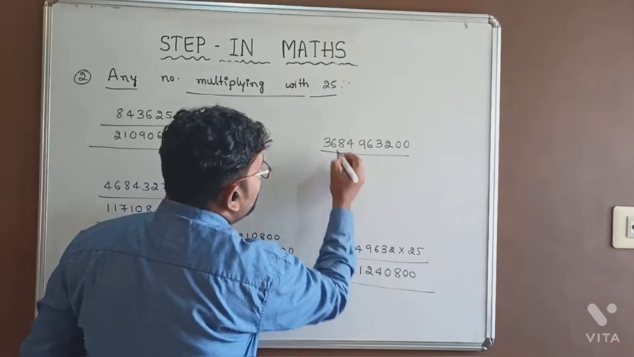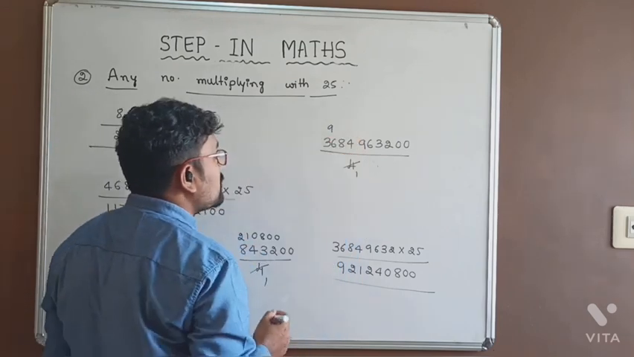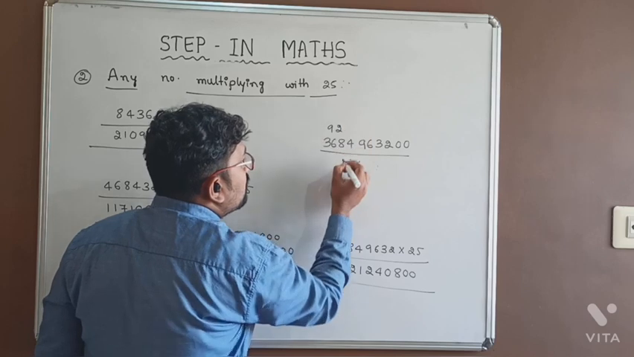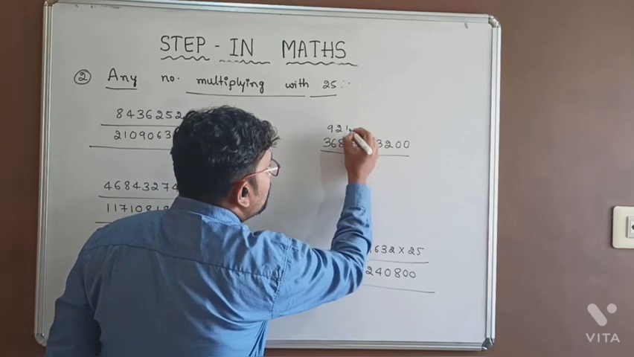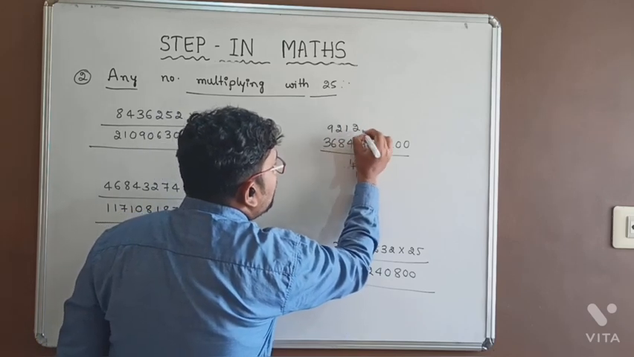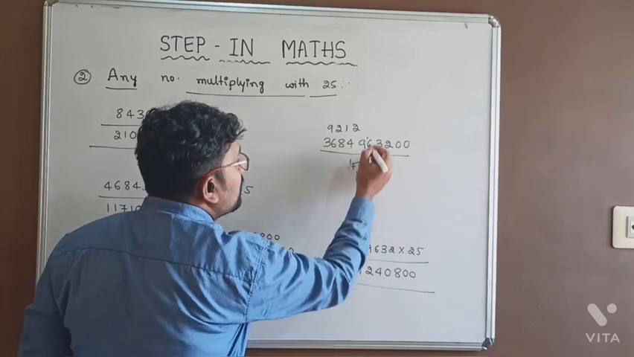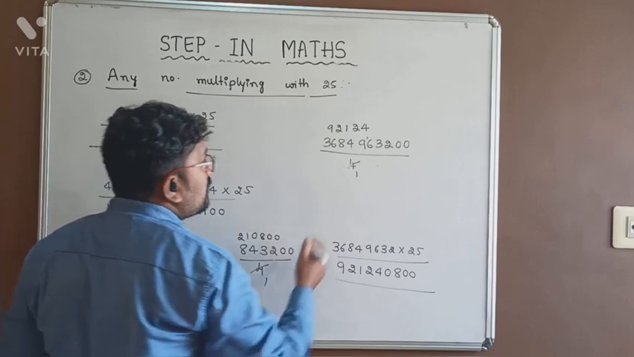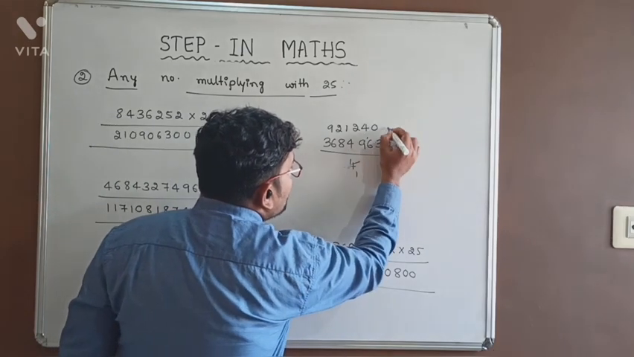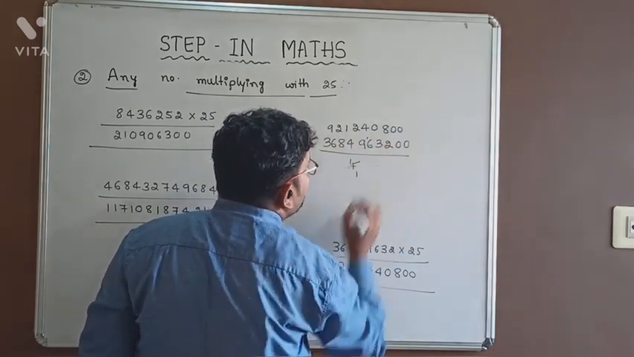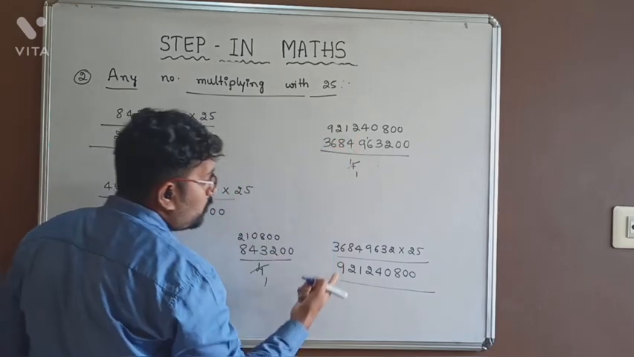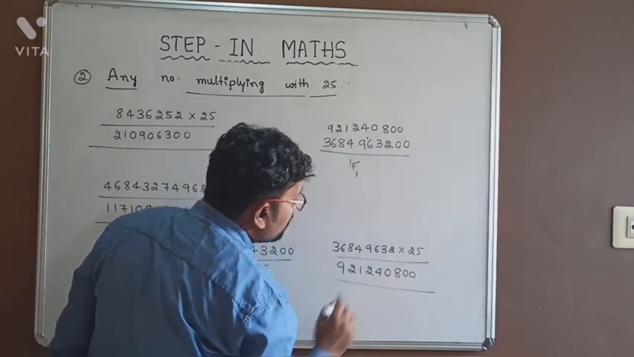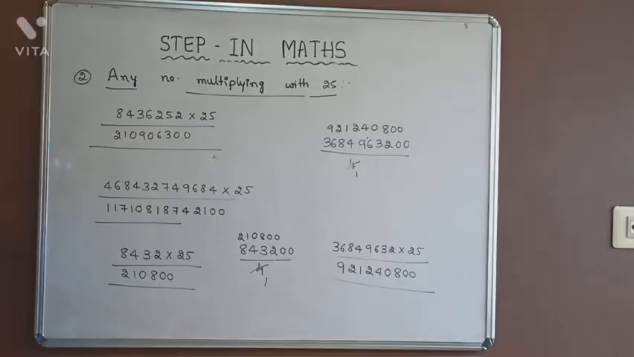First we should keep 00 at the last digit and divide with 4. 4 ones are 4, 4 nines are 36, 4 twos are 8, 4 ones are 4, 4 twos are 8. What is the remainder? 1. It becomes 16. 4 fours are 16. Now 3 is lesser than 4, keeping 0, and 4 8s are 32 and keeping 00 as it is. 921240800. This is the right answer.